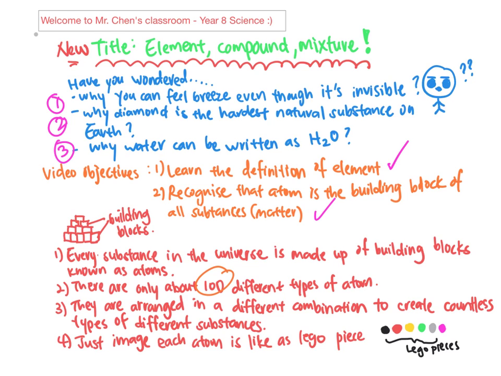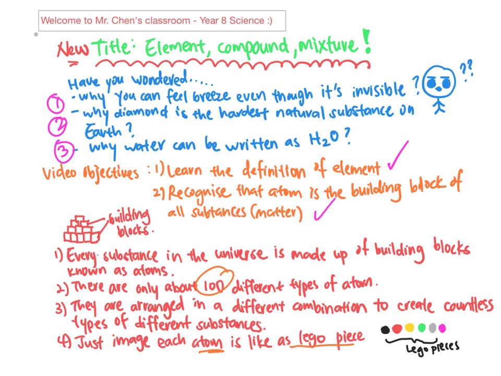All right, so I want you to imagine each atom is like a Lego piece. For those who have never played Lego, it is technically a building block. You can join them up together.